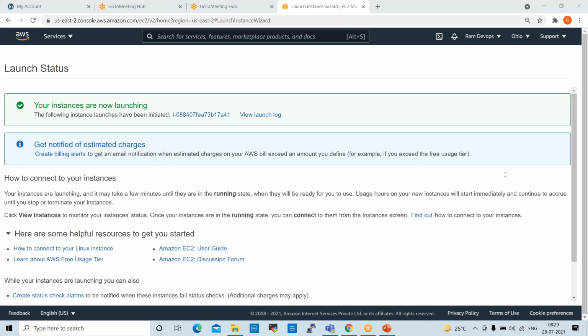In which phase do we use Terraform? Build, deploy. So basically Terraform is an infrastructure automation tool. Using Terraform, we can create infrastructure: servers, network, storage, whatever we require, we can create using Terraform.